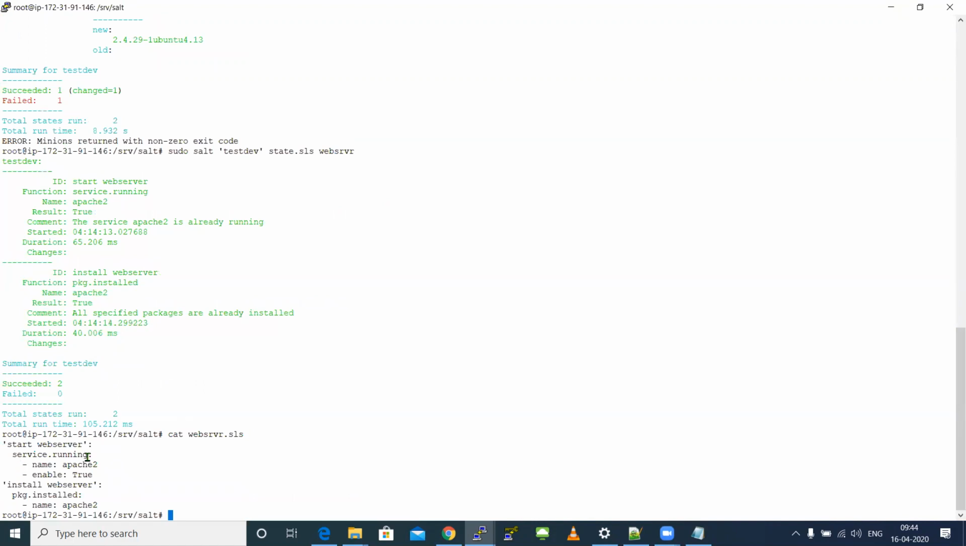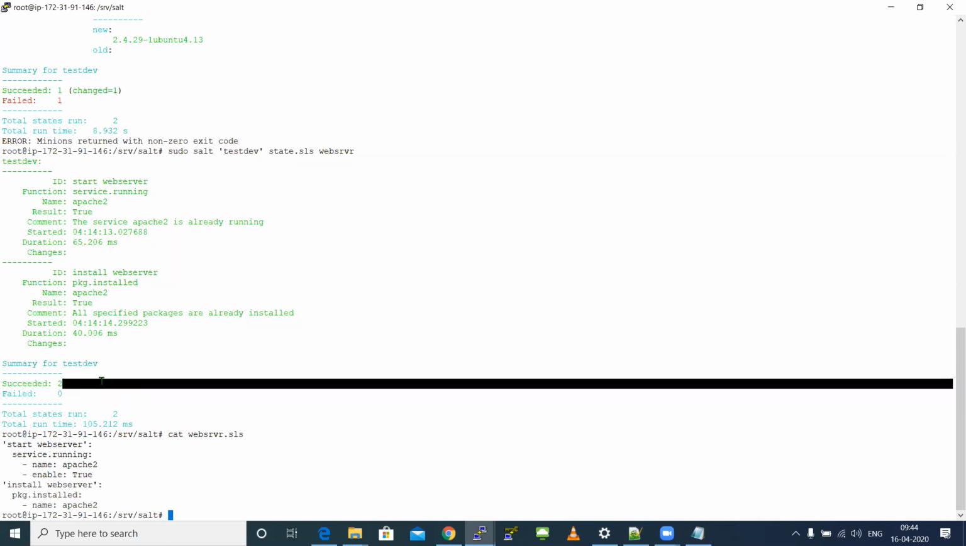Now how will the compiler execute this? First it will come to service.running and it will try to start the service. The package will be available, so it will start that service. And the compiler will again come to install web server to install the package again. The package was already installed, so it will simply skip. That's why you are not able to see anything changed. Understood now how it's actually getting executed? Guys, let me know if you have understood how the compiler is actually running.